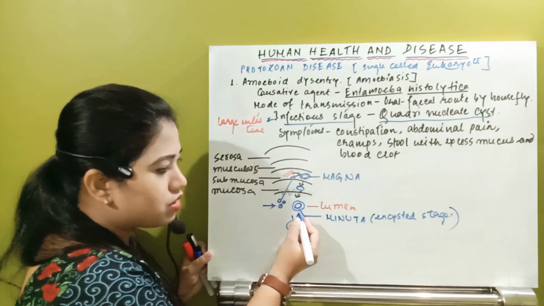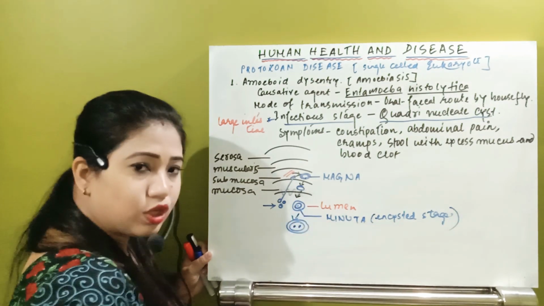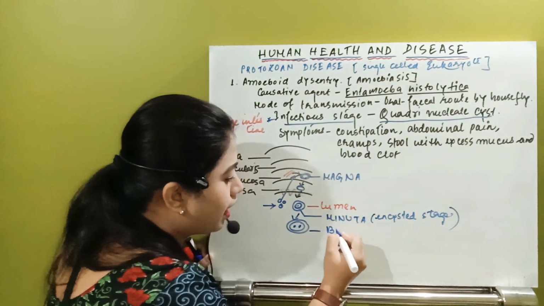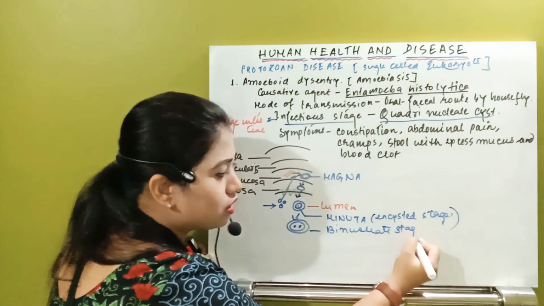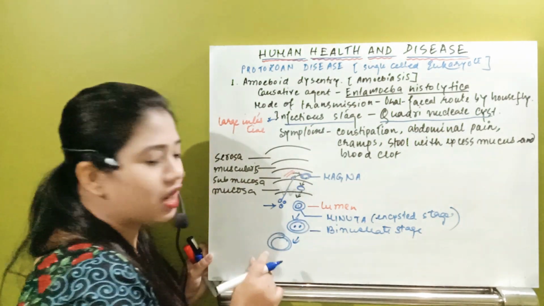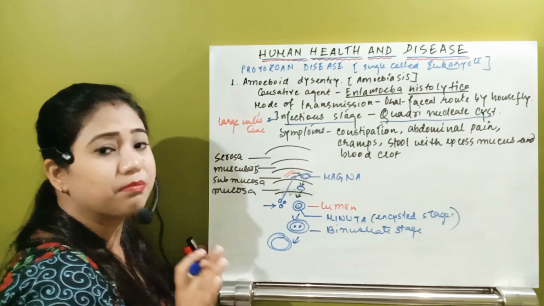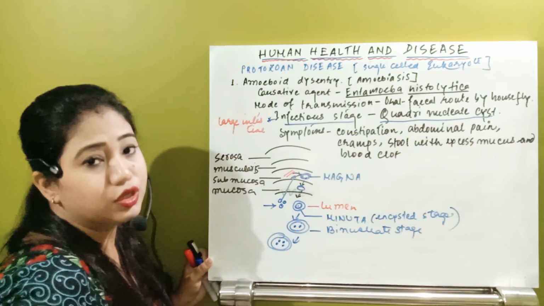Then this minuta, which now has one nucleus, will form two nuclei, so this is the binucleate state. Now from this binucleate state, the nuclei will once again multiply, and after that it will form four nuclei.